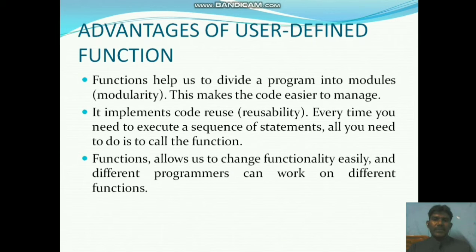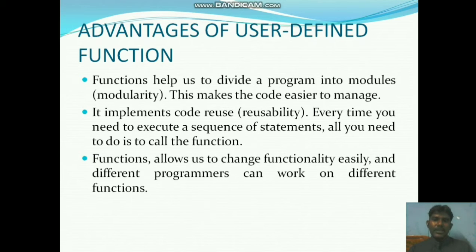Advantages of user defined functions. We have some more advantages in a user defined function. What are they? Functions help us to divide a program into modules, modularity. The program is divided into sub programs, different modules. A big program will be divided into different sizes of modules, subdividing the program to execute it and find the result easily.